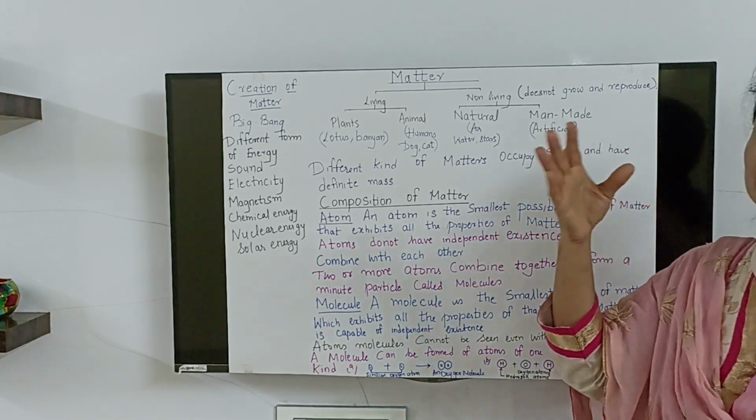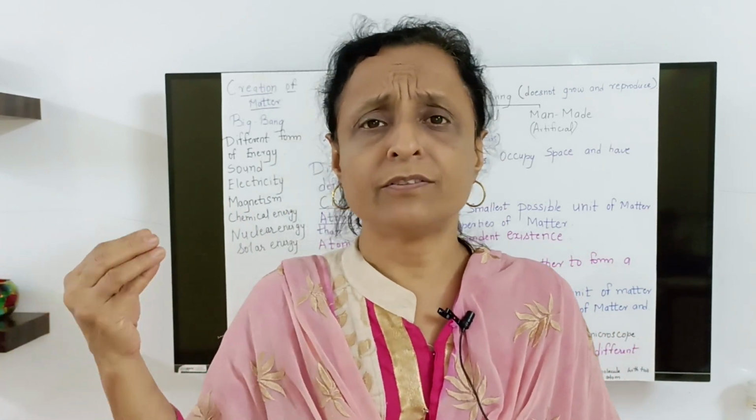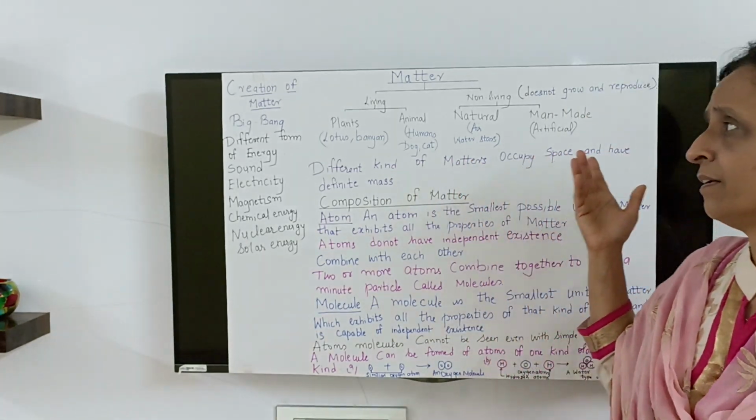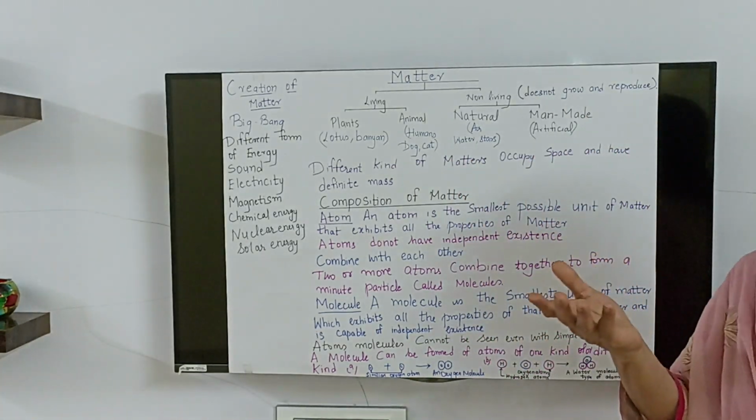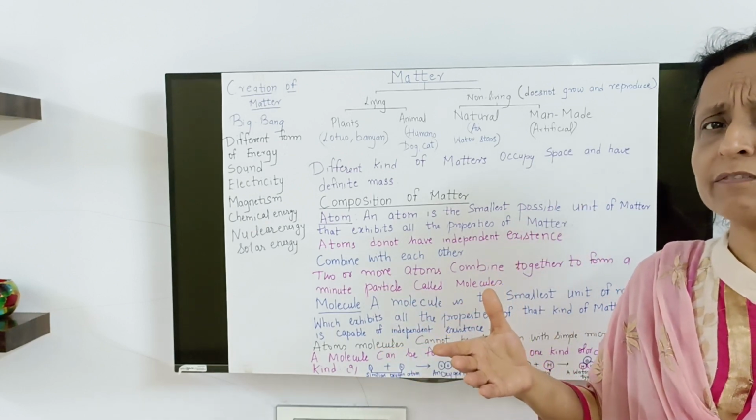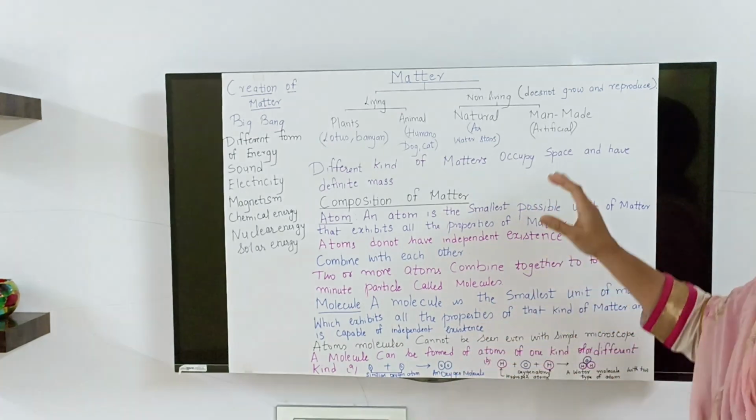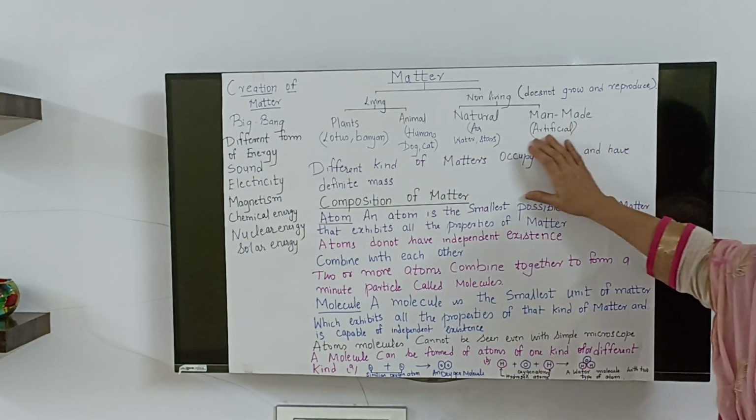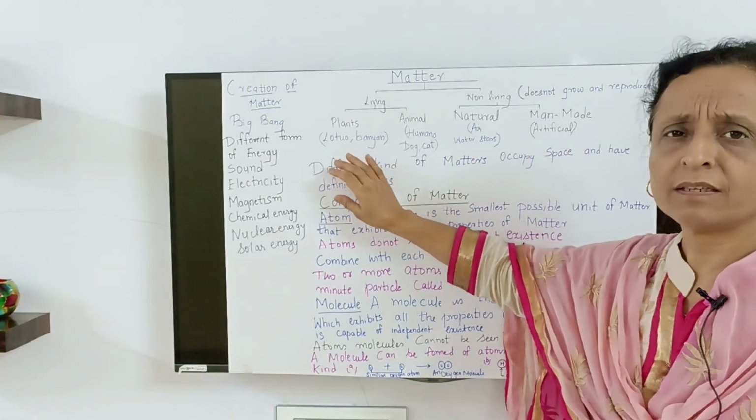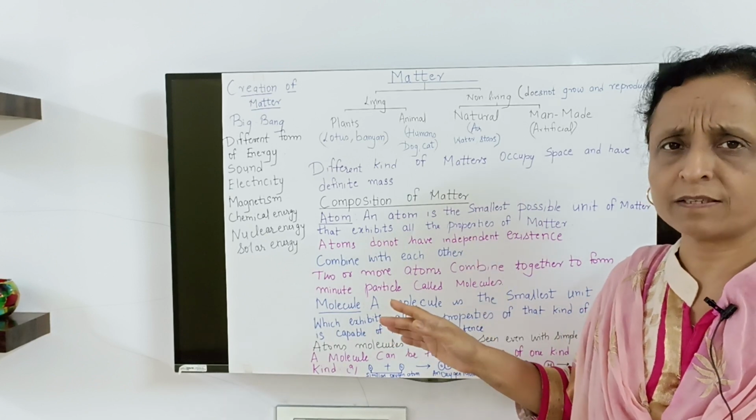Artificial can be anything which is made by man: plastics, table, chair, LCD, laptops, mobile, anything that man has made efforts to make is man-made, artificial. Now, different kinds of matter occupy space and have definite mass. Every matter has definite mass and occupies space.